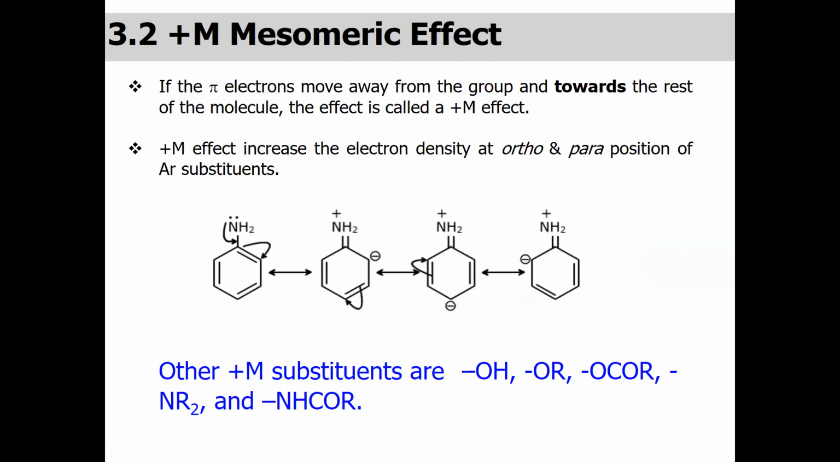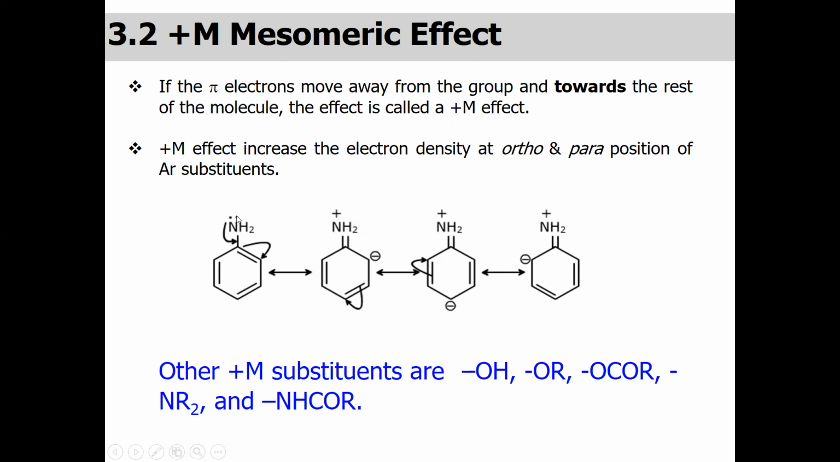Okay, now let us see some more examples of the plus M mesomeric effect. As I discussed in the previous slide, this effect occurs when pi electron move away from the group and toward the rest of the molecule. And the effect is called the M plus effect. Now, what happened in this case when we have an aniline, the amino group, which is the electron rich group, instead of withdrawing the electron, this amino group will donate the electron to the ring.